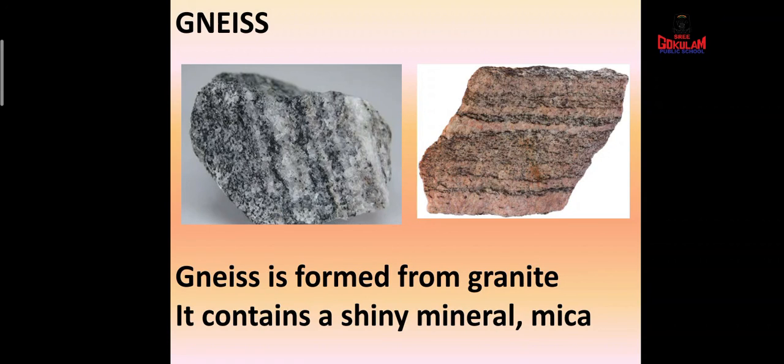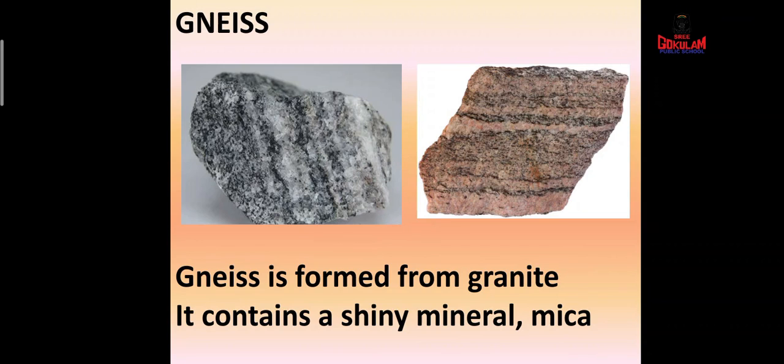Yes, rough grain, and has irregular bands of different colors. Can you see some types of design over that? Yes, these designs will be there with different colors. And it often glitters, meaning it is often shining because it contains a shiny material. What is that material called? Mica.